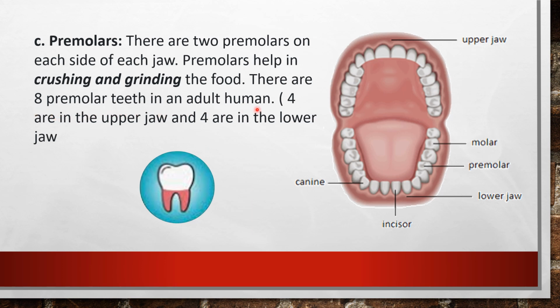And you can see the shape of this premolar tooth. Okay, this is one tooth. So you can see here, this part is flat. This part is flat. It is for crushing and grinding the food.